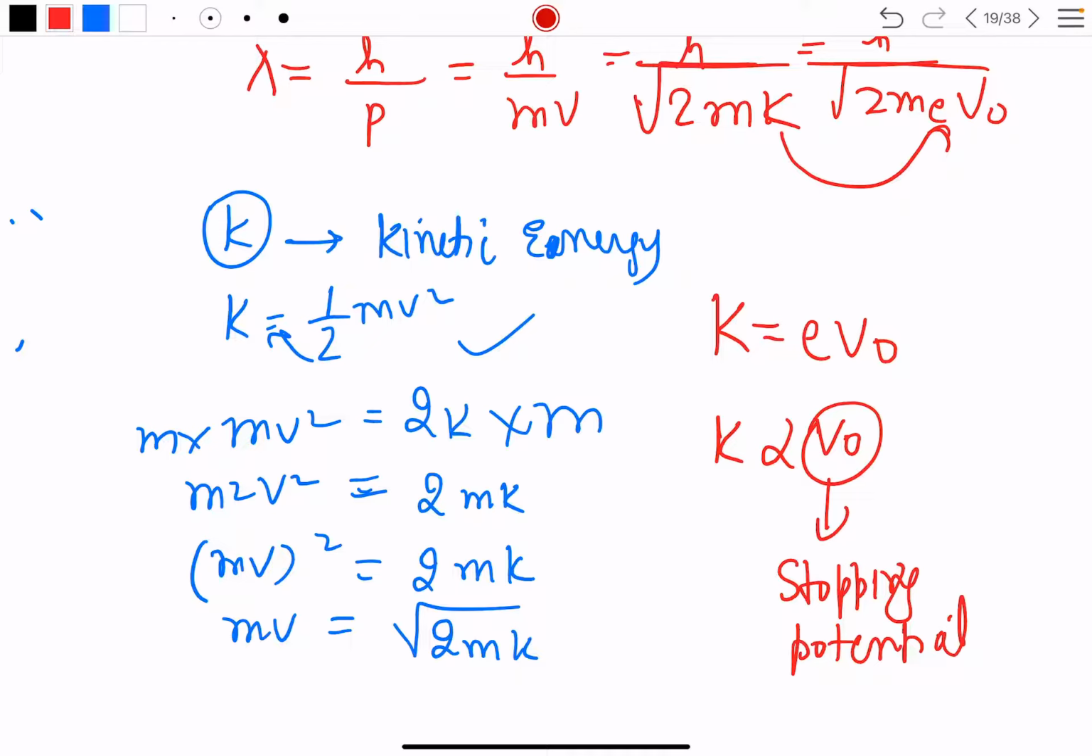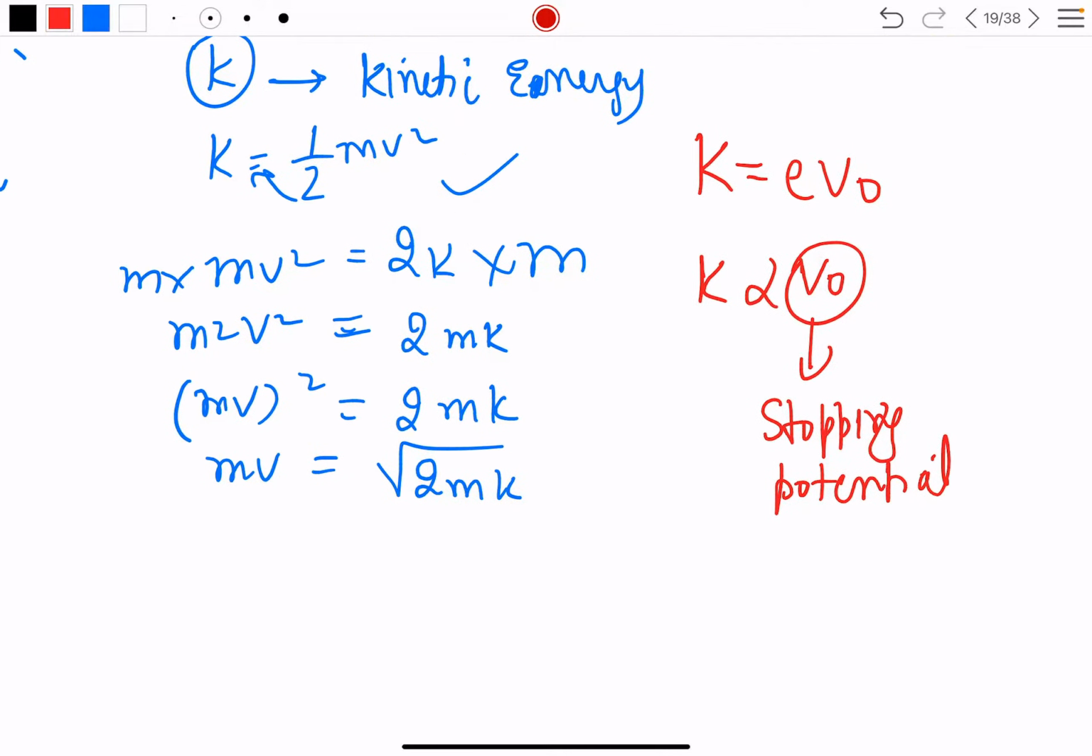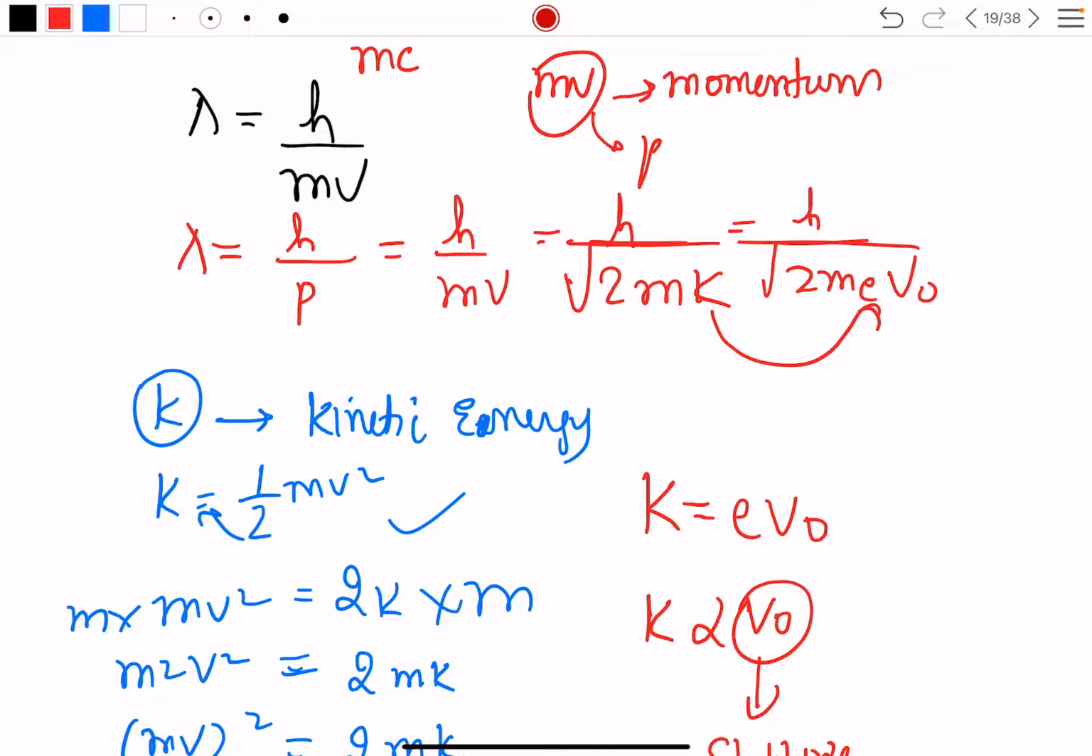Kinetic energy is directly proportional to stopping potential. What is stopping potential? The potential at which the photoelectric current will be zero. That is stopping potential. And from our studies of the experiments of the photoelectric effect, we have understood that kinetic energy is directly proportional to stopping potential. The constant that we put is e, the charge of the electron simply. So K is equal to eV naught comes from here. If you have K in any expression, in most cases of the photoelectric effect, you can substitute it by eV naught, where V naught is your stopping potential, the potential difference at which the current of this photoelectric effect will become zero.